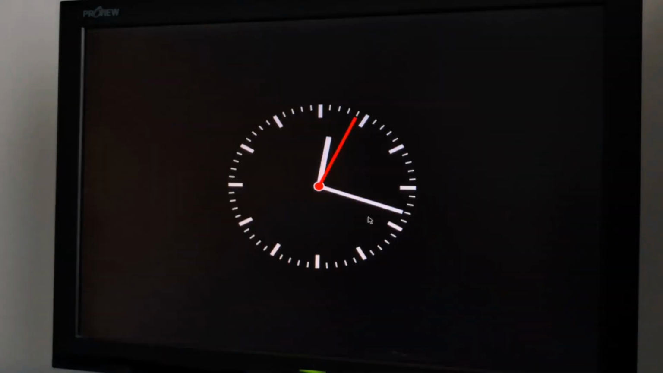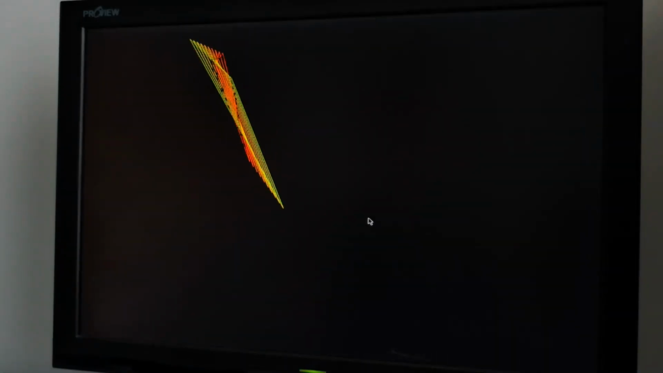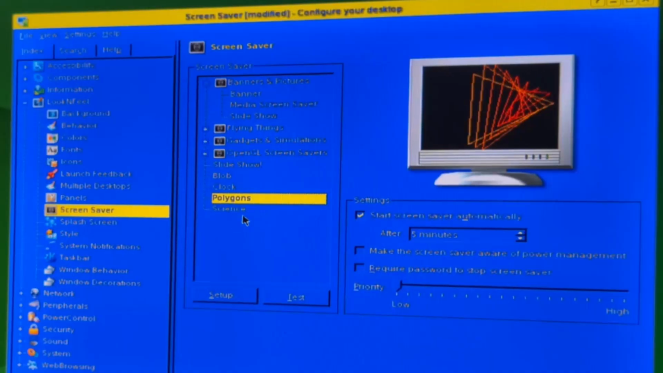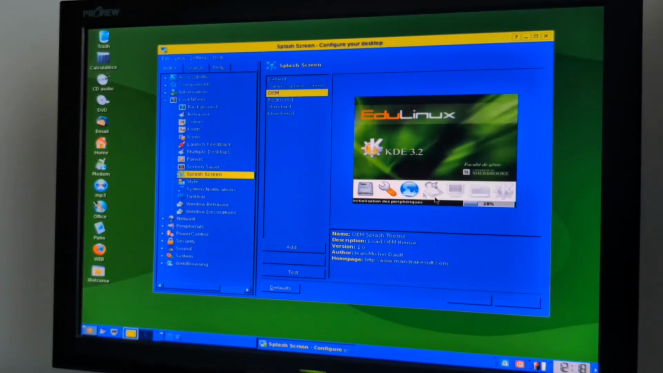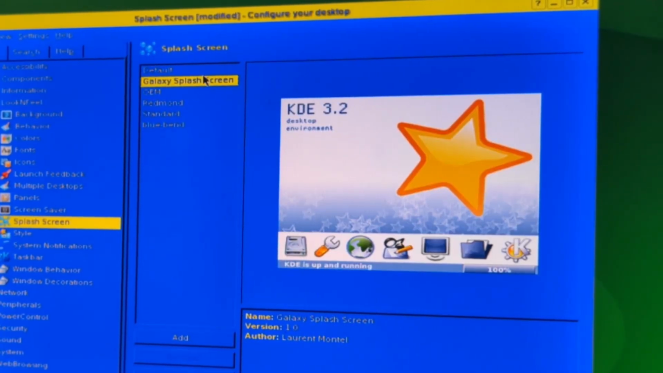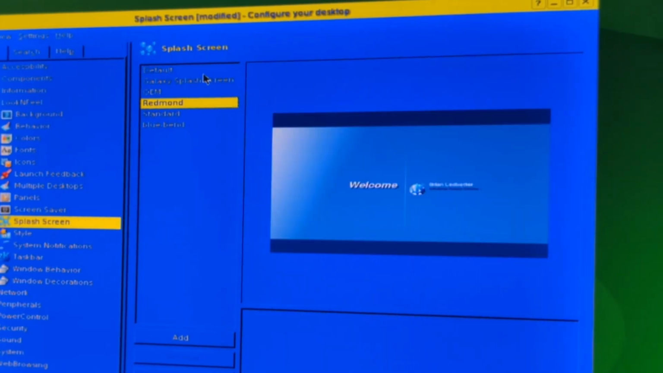There's the clock. It's very interesting. Polygons is literally the one you can find on old versions of Windows. And we have science, which doesn't seem to really work, but it's supposed to do some like ripple effect on top of the screen. Here we can select the splash screen, so we've already seen this one. Okay, so we have a KDE screen. Another KDE, that one's more similar to this one.